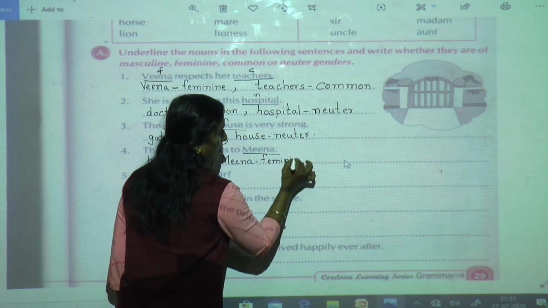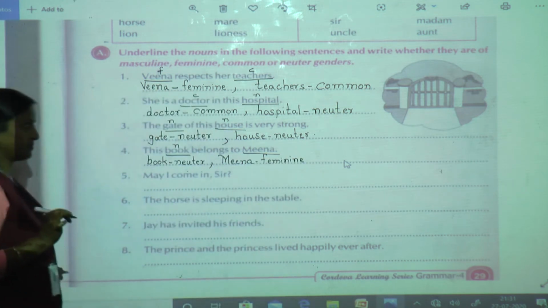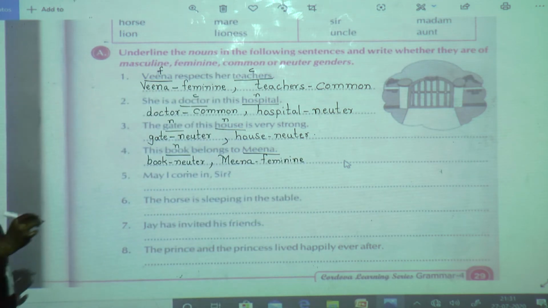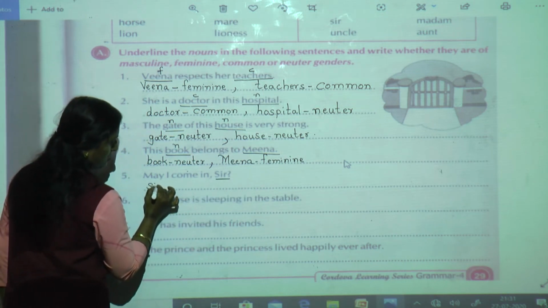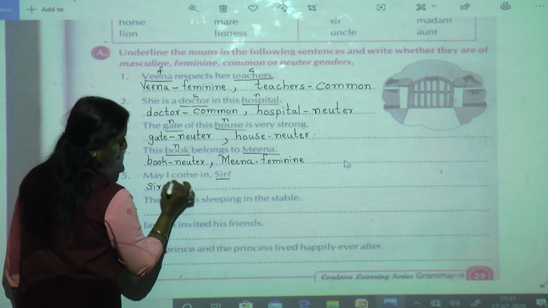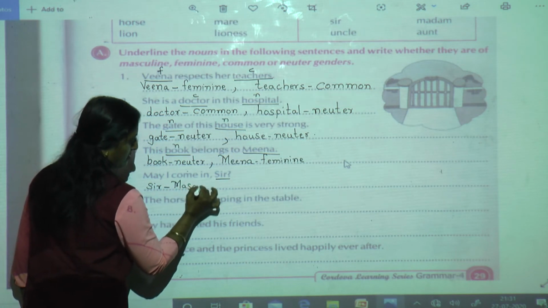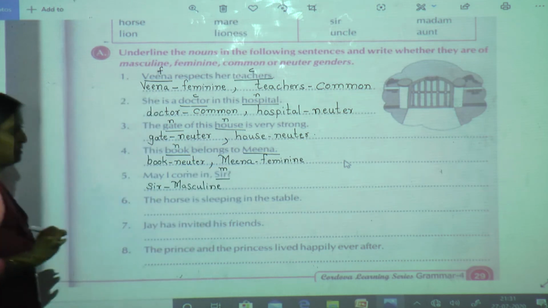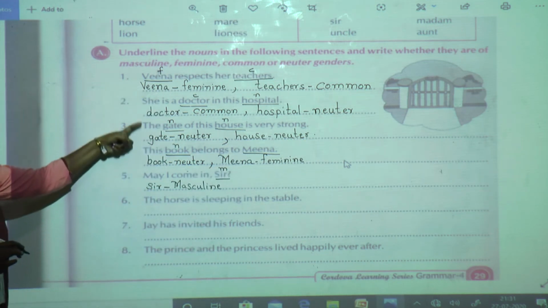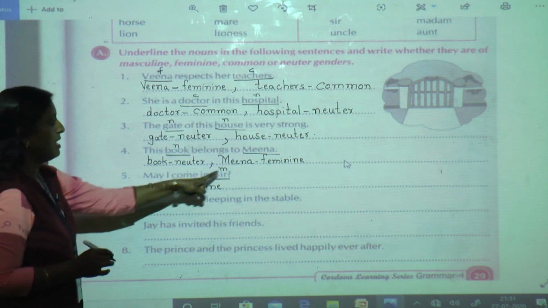It is feminine. May I come in, sir? Here, sir. So sir is what? Masculine. So you can write over here like this. Those who want to write this afterwards, you can, but at least copy the upper one which I am giving.